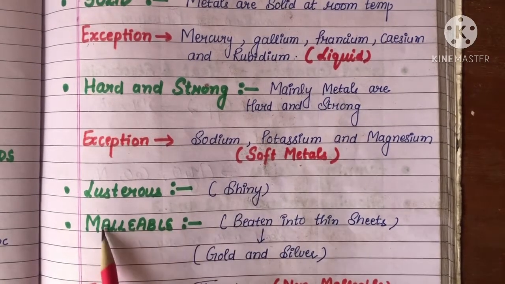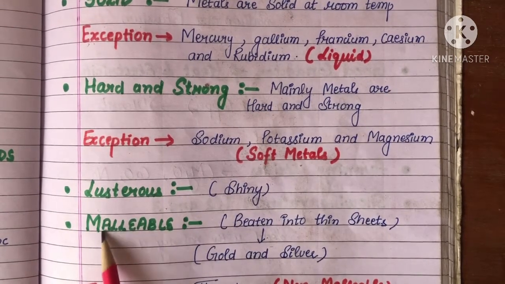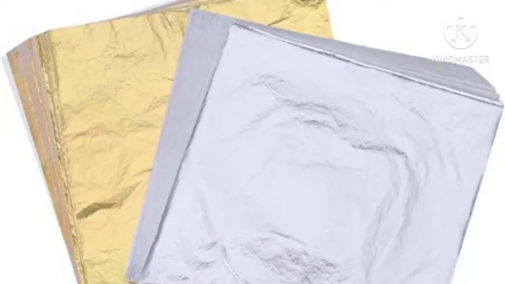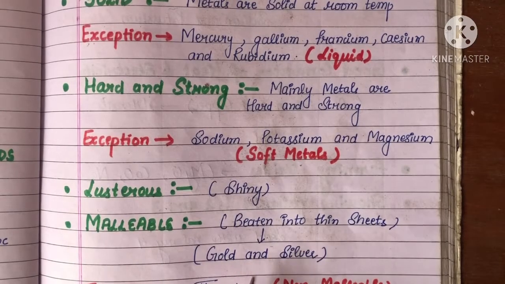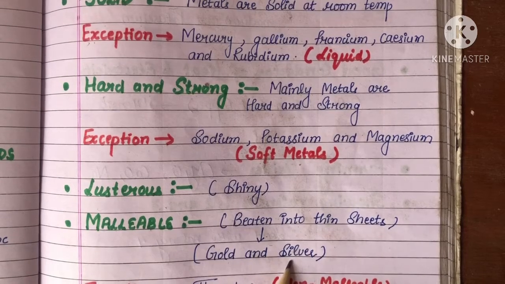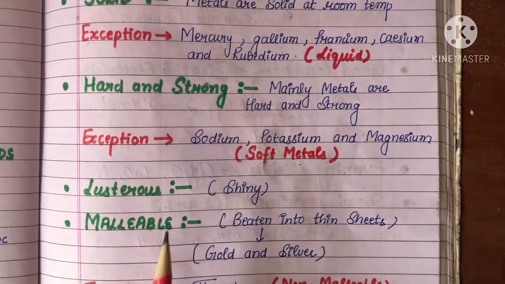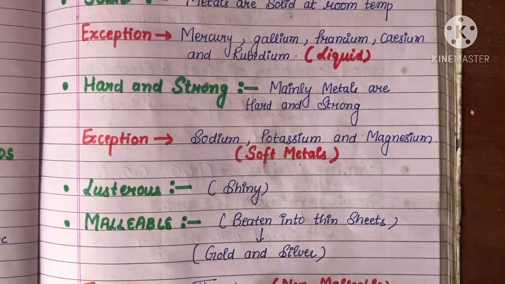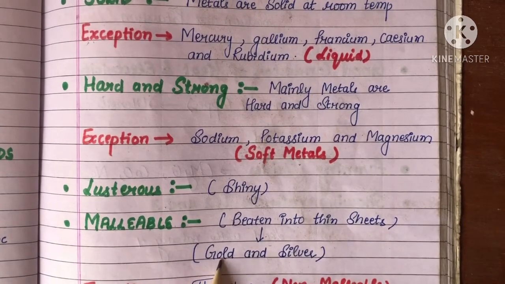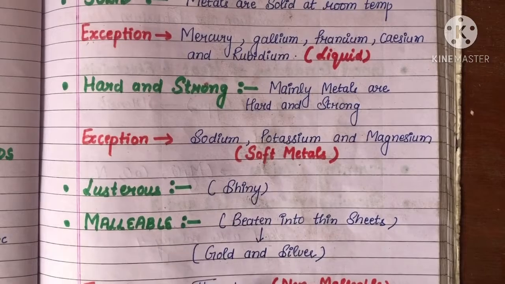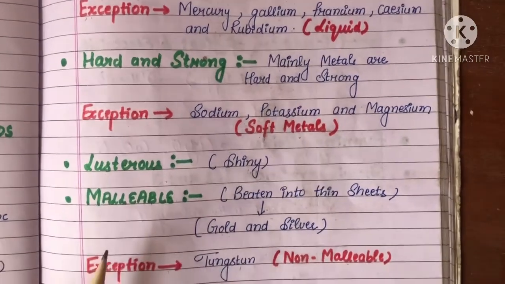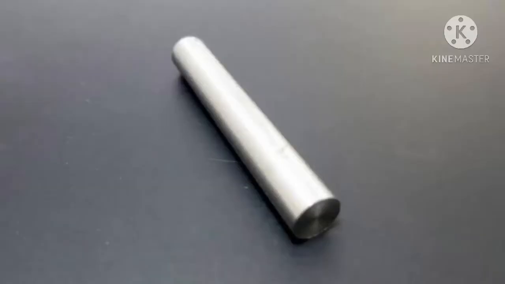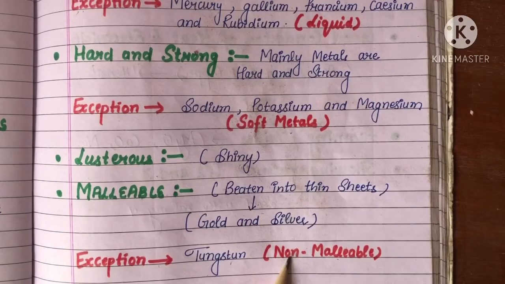Next property is malleable. Malleable means can be beaten into thin sheets. The metals that can be beaten into thin sheets are gold and silver. This is the property of metals, that we can beat them and convert them into thin sheets. There is also one exception in malleability, that is tungsten. Tungsten is a metal that is non-malleable, meaning it cannot be beaten into thin sheets.